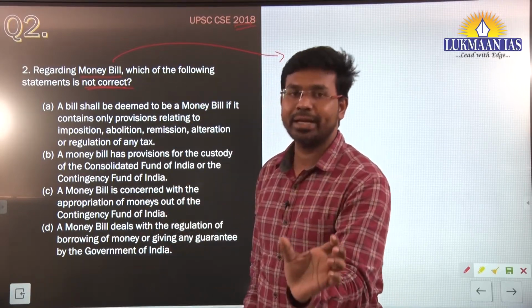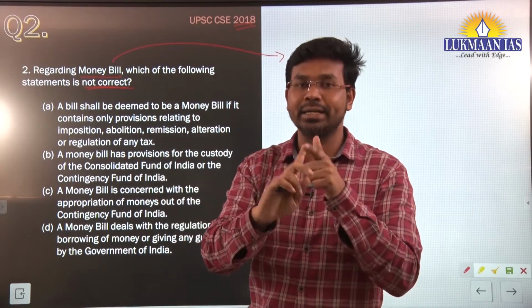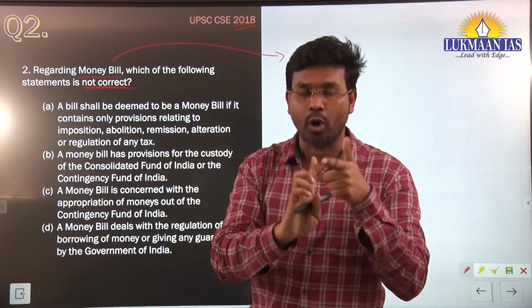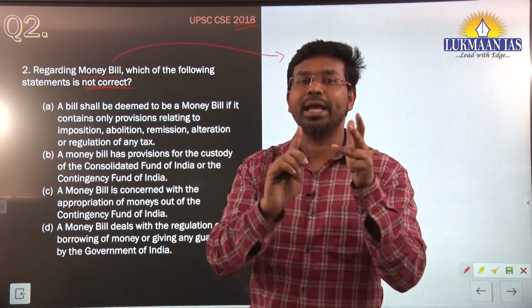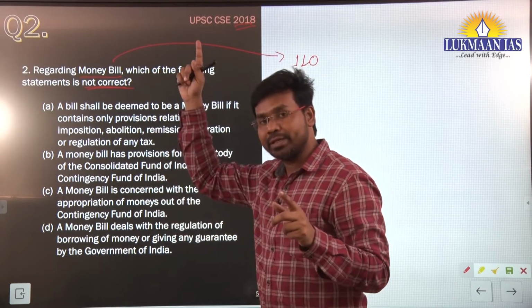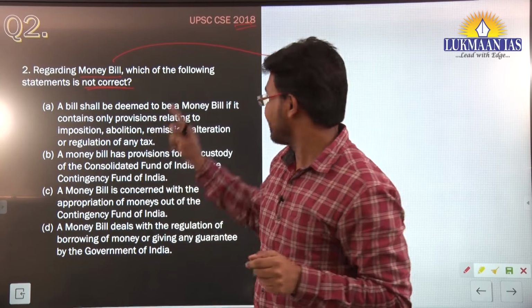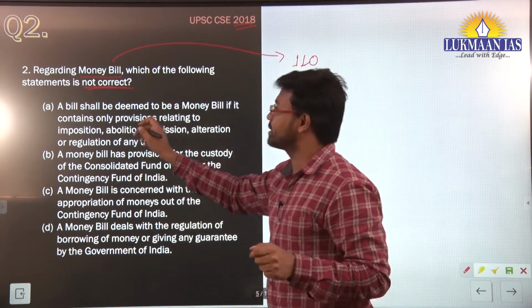You should just have an understanding. Like in the previous question also we discussed, there are generally 3 types of bills: ordinary bill, money bill and constitutional amendment bill. In the previous question we discussed the first type of bill, ordinary bill. Now we are discussing the second type of bill, which is money bill.